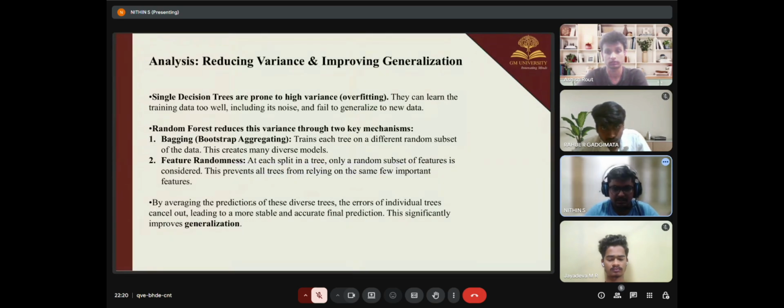Next is analysis, reducing variance and improving generalization. Now let's discuss why random forest performed better.